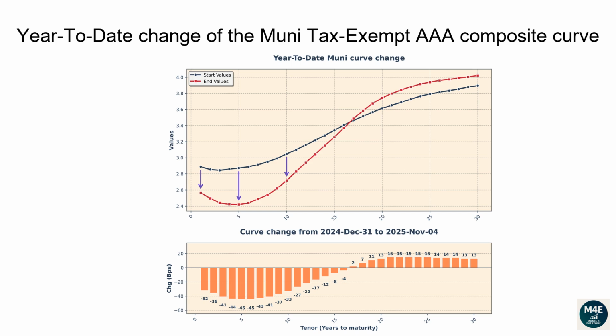The 1-year tenor changed -32 basis points. The 2-year tenor changed -36 basis points. The 5-year tenor changed -45 basis points. The 10-year tenor changed -33 basis points. The 20-year tenor changed 13 basis points. The 30-year tenor changed 13 basis points.